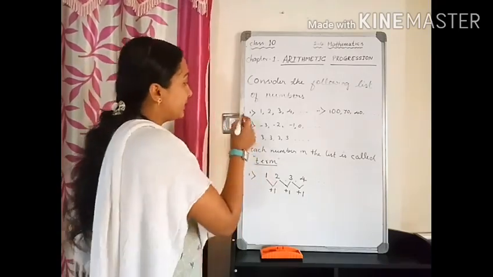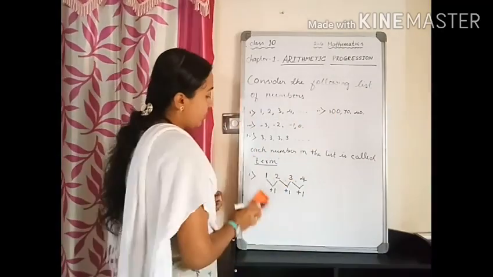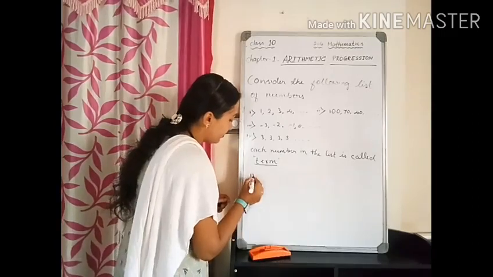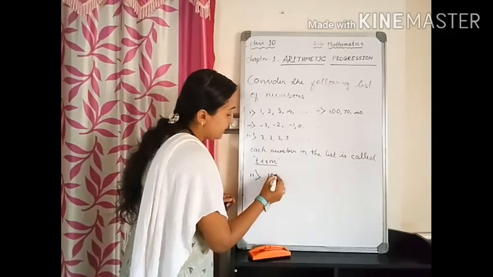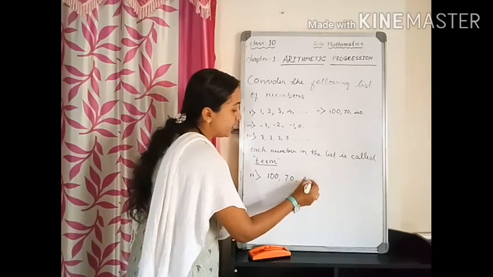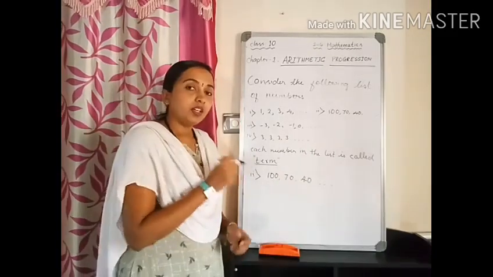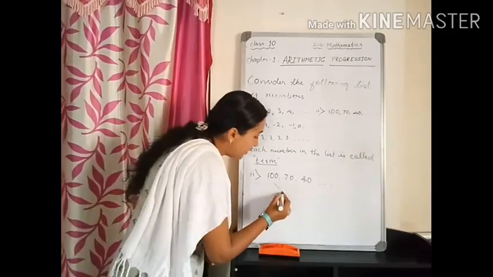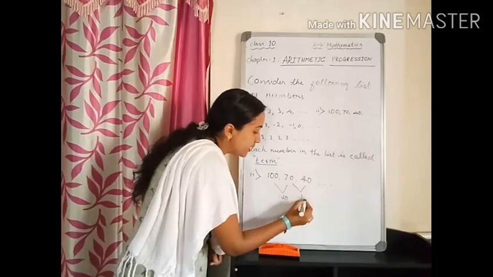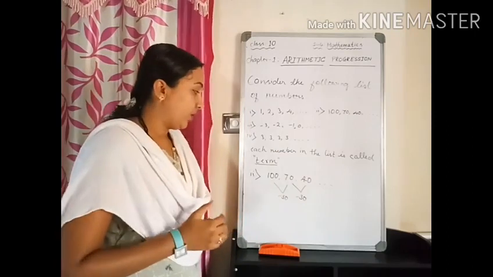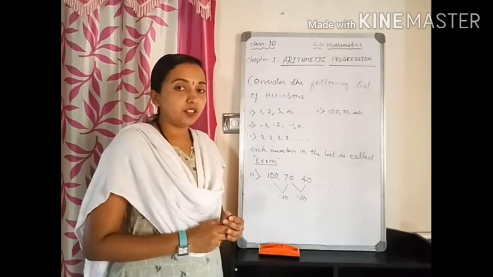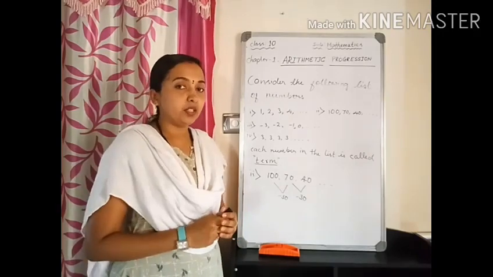Let us take the second list of numbers: 100, 70, 40, etc. Here we observe that 100 minus 30 is equal to 70, 70 minus 30 is equal to 40, and so on. So each term is obtained by subtracting 30 from the term preceding it.